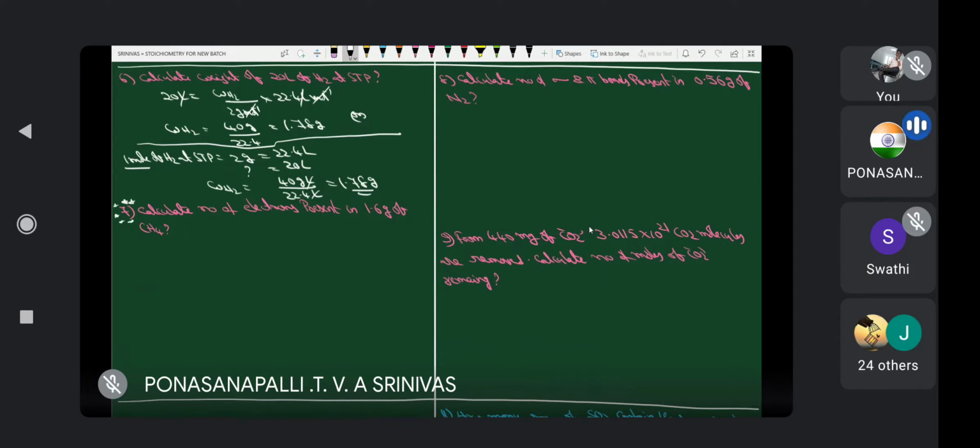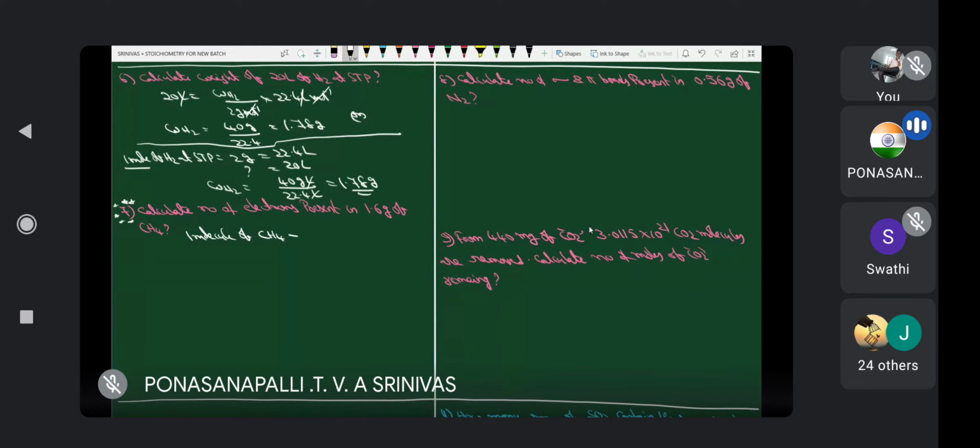Calculate number of electrons present in 1.6 grams of methane. Calculate number of electrons present in 1.6 grams of methane. Therefore, how to calculate number of electrons? First of all, 1 molecule of methane. How many electrons? Methane. 1 molecule of methane means that is having 1 carbon atom and 4 hydrogen atoms. Yes or no?